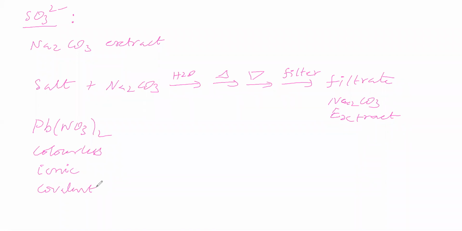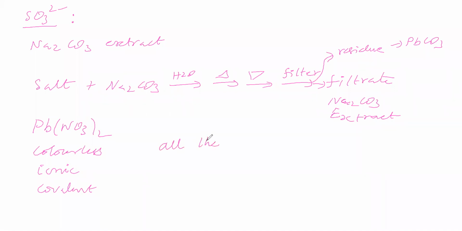This lead nitrate with sodium carbonate gives one filtrate and another one residue. Residue is what? Lead carbonate. This lead cation takes the carbonate and becomes lead carbonate, which is a residue. We discussed one point here.